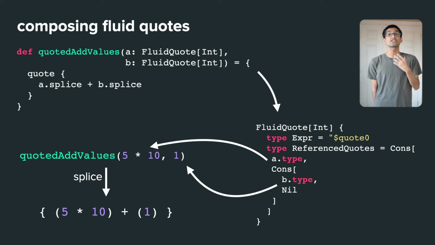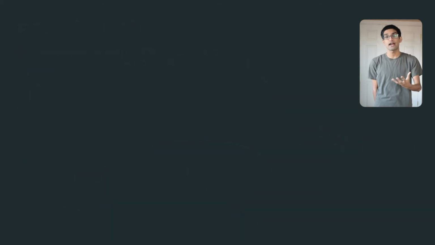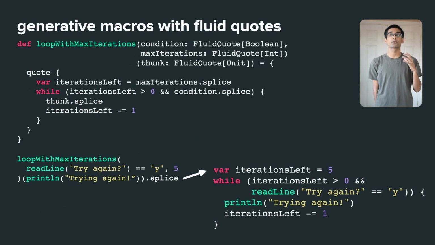This also extends to more complex generative macro style metaprogramming, where we build templates out of quoted components. In this example, from the user's perspective, there are no advanced language features for metaprogramming involved. Fluid quotes can be used just like regular objects and can be composed as if the metaprogramming logic was being executed at runtime. But unlike systems like LMS, which only operate at runtime, the resulting quoted code can be spliced at compile time, since we track the ASTs through the type system.